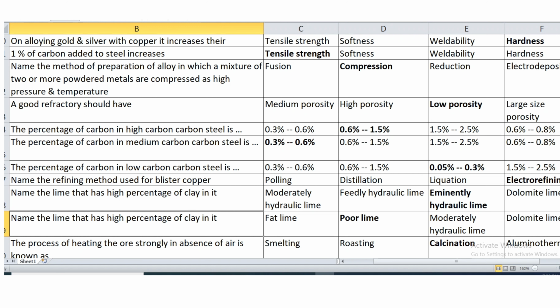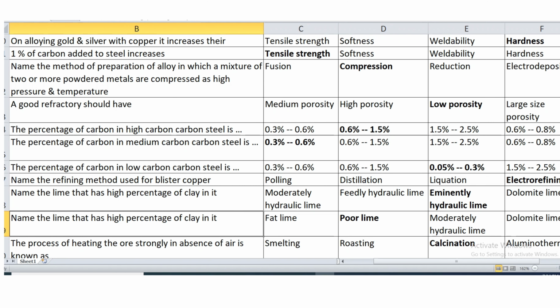Name the lime that has high percentage of clay in it. Eminently hydraulic lime has high percentage of clay. Name the lime. It is a similar question, but options are different. Name the lime that has high percentage of clay in it. In poor lime or lean lime, percentage of clay is higher.